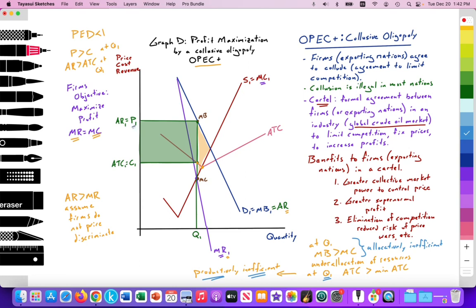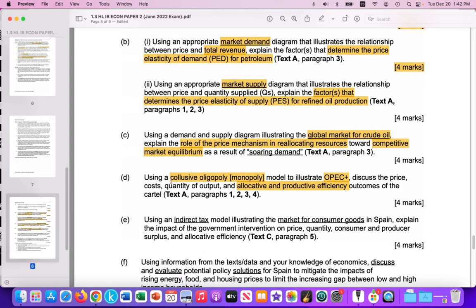We've talked about price, we've talked about costs, we've talked about productive and allocative efficiency. So we have answered this question. Collusive oligopoly, we've drawn it, we've discussed price, we've discussed cost, we've discussed quantity of output at profit maximization, we've discussed allocative and productive efficiency. So we've effectively answered that question. All right, great. So that's it.